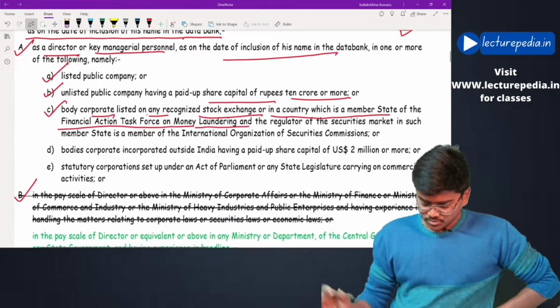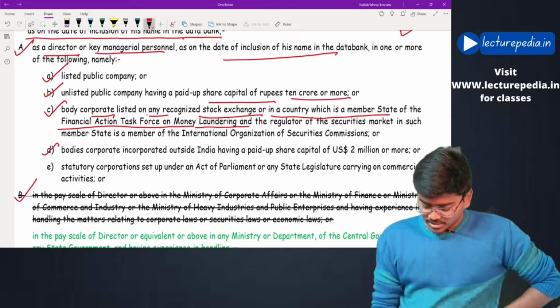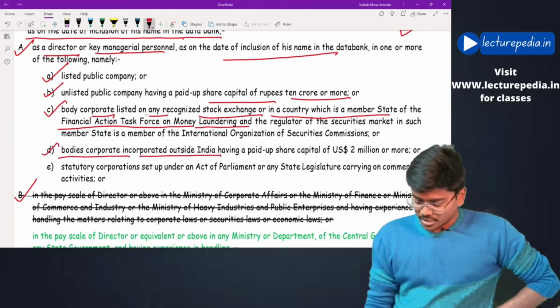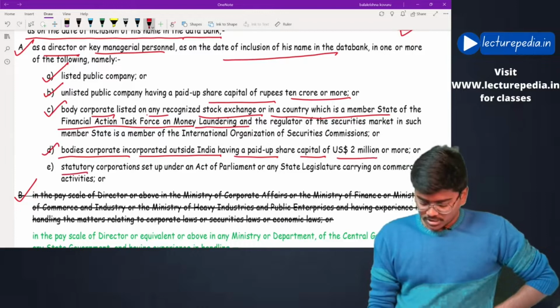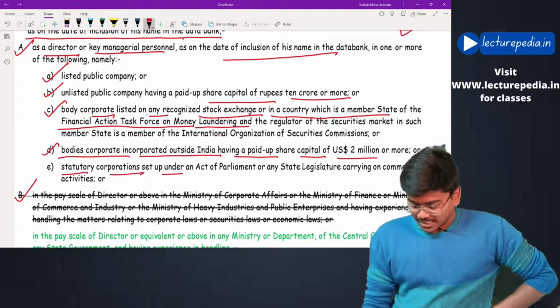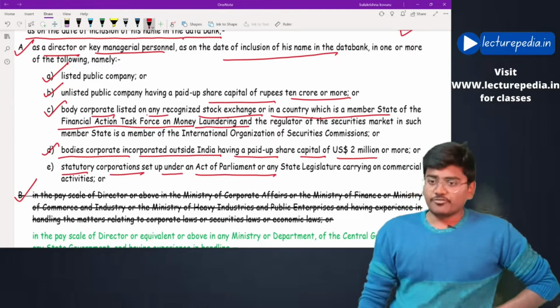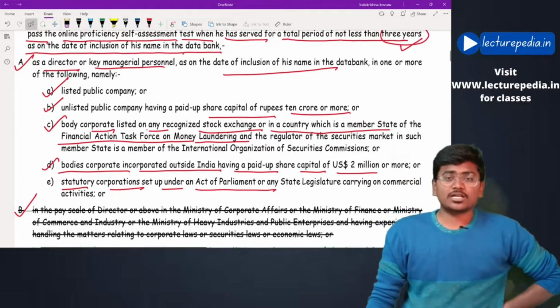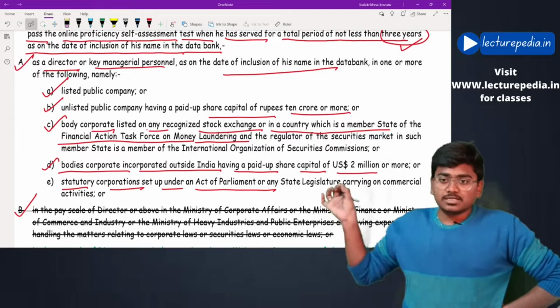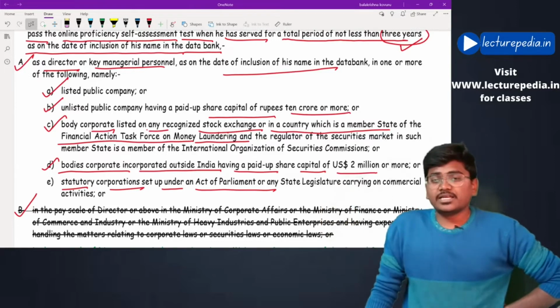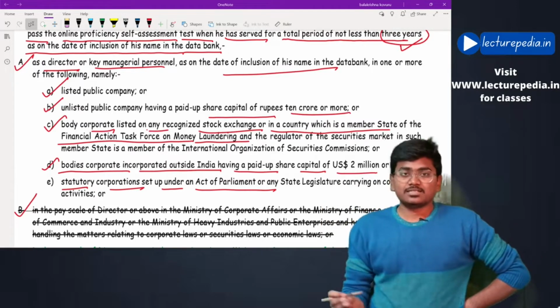Okay, all this was there earlier also. And bodies corporate incorporated outside India having paid up capital of $2 million or more, or statutory corporation set up under an act of parliament. If a person has acted as director or key managerial personnel for at least a period of 3 years in these types of entities, then he need not write the self-assessment test.